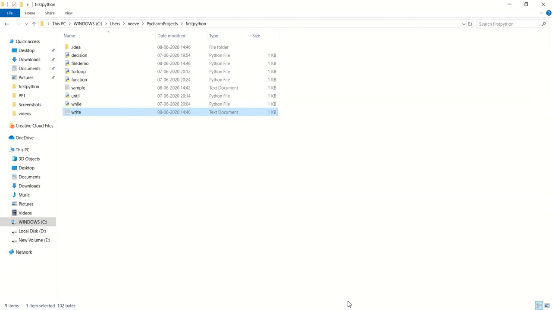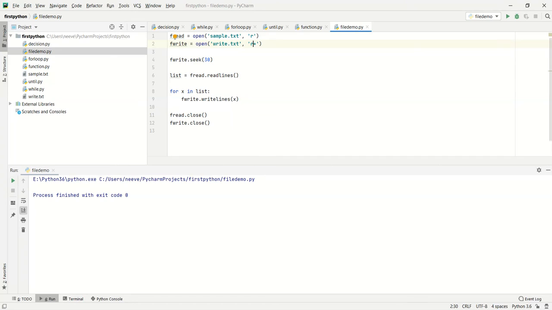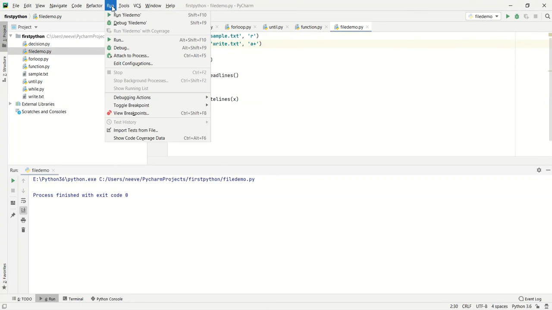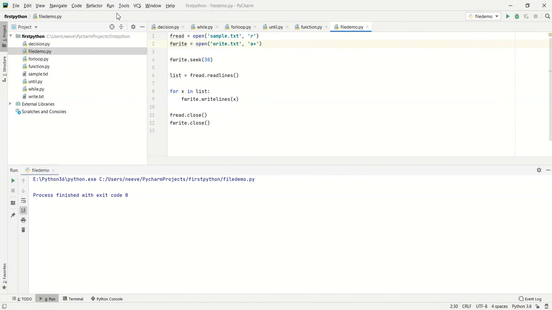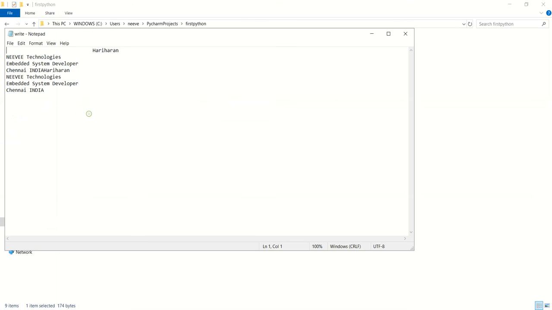Now maybe I'm going to do appending mode, a plus, over here, and whenever we do appending operations with a plus, we are able to add multiple contents into it.